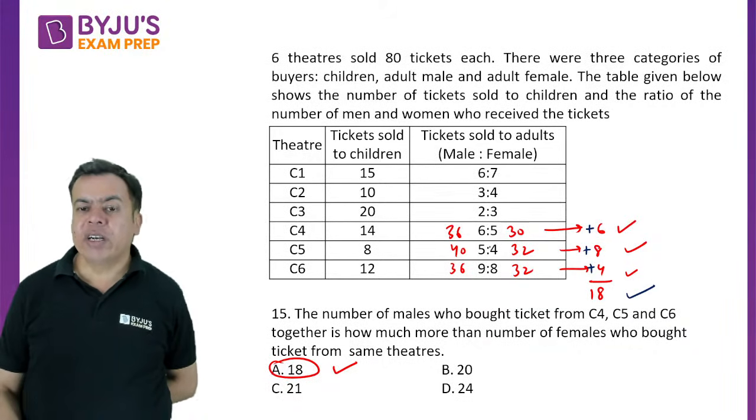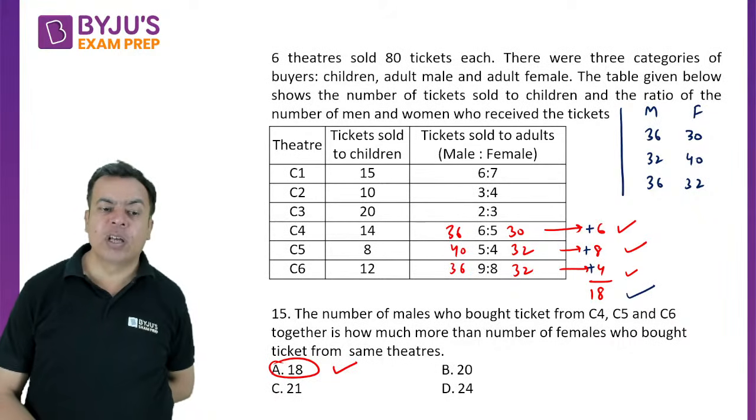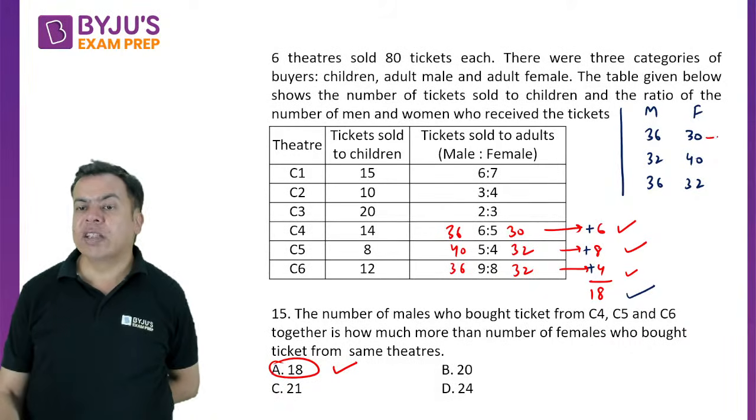But let's say I'm just writing one case where male and female are here 36, 30. Here it is, let's say, 32 and 40. I'm just taking an arbitrary case, right? Another case. Now, if you take the difference of the total, and if you take the difference as 6, 8, 4, your answer will be wrong. This will be wrong.